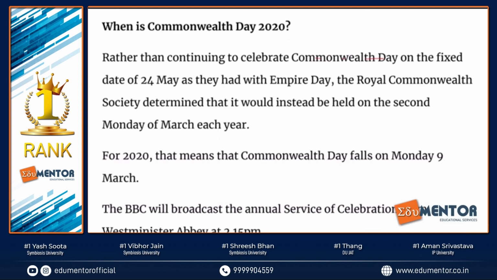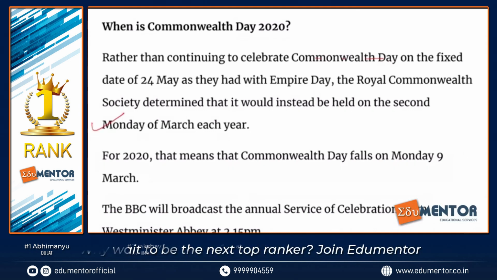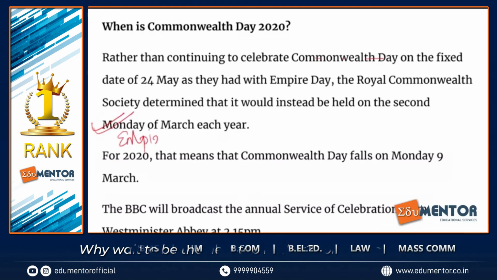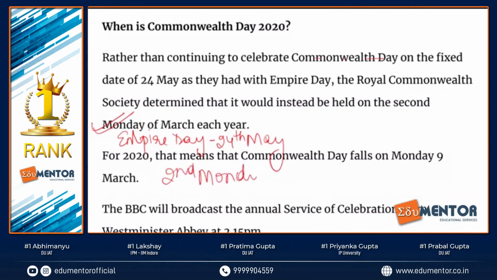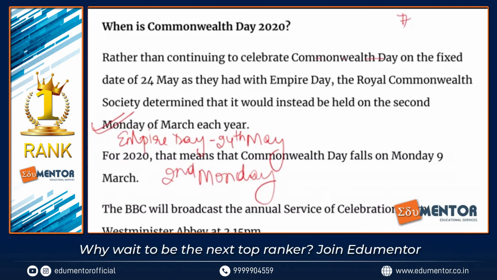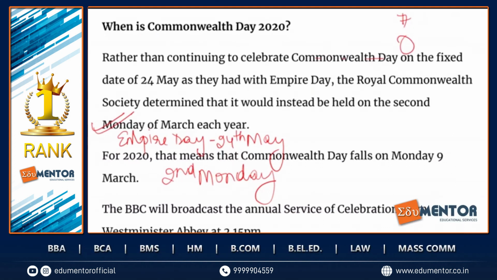So it was decided that every second Monday of March would be considered Commonwealth Day. I'm repeating it again: Empire Day is 24th May, but Commonwealth Day is every second Monday of March. For example, if the first Monday of March is the 7th, then the next Monday will be Commonwealth Day.